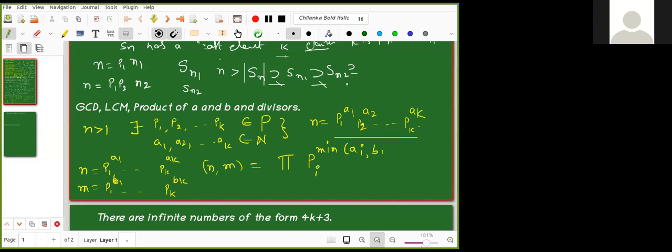So what will I write? I will write product of Pi power minimum of Ai, Bi, for every i, so i is equal to 1 to k. Okay, this is the answer. Correct. What is LCM? Now somebody else can tell what is LCM.